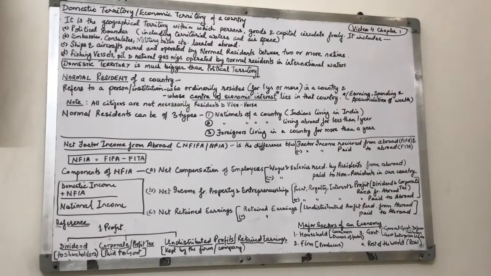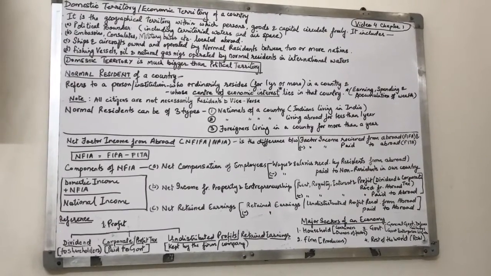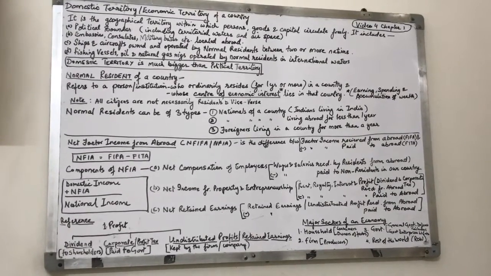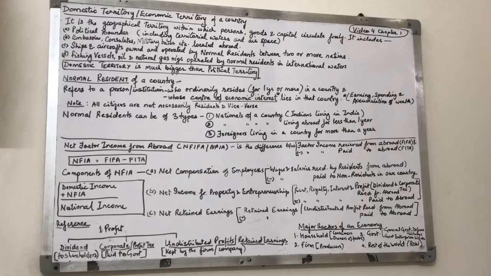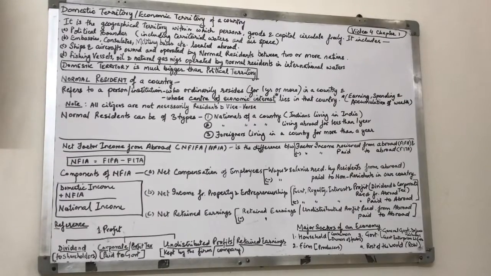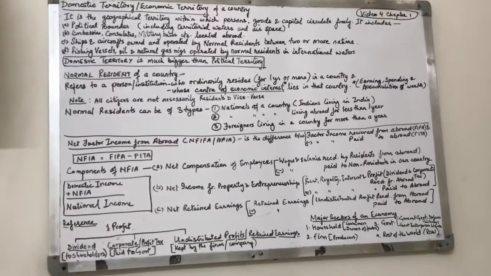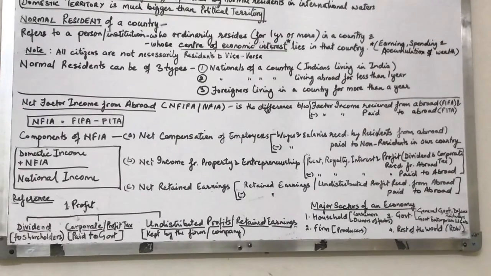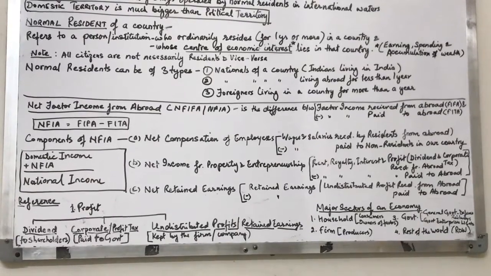Now before I go further, to understand the difference between these two, a very important third thing that we need to know is net factor income from abroad. In short we call it NFIFA and NFIA. Normally we call it NFIA. What is NFIA? It is the difference between factor income received from abroad and factor income paid to abroad. Okay, before I go any further, let me explain what factor income is. We have 4 factors of production. Number 1, land. Number 2, labor. Number 3, capital. And number 4, enterprise.